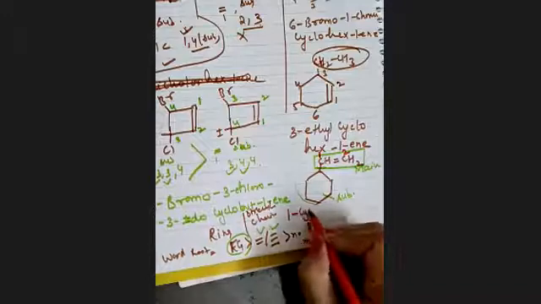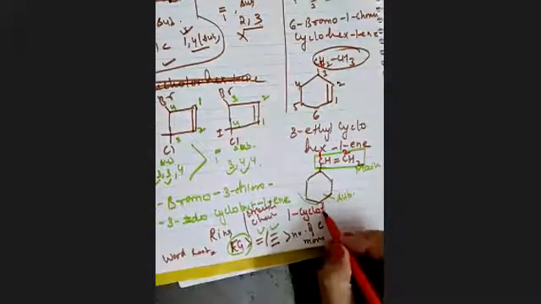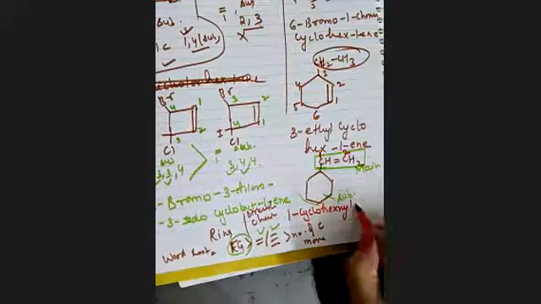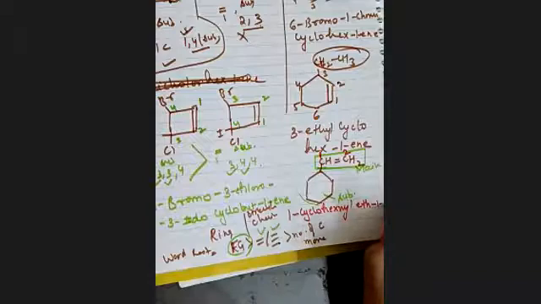So this will be cyclohexanyl. This is cyclohexanyl eth 1 ene. This is a different type of question in which we have double bonds or a different chain.